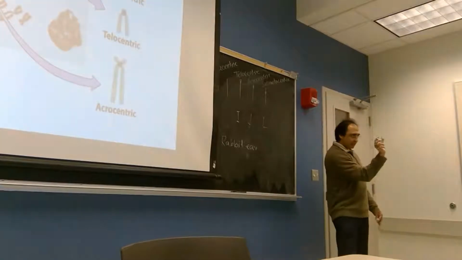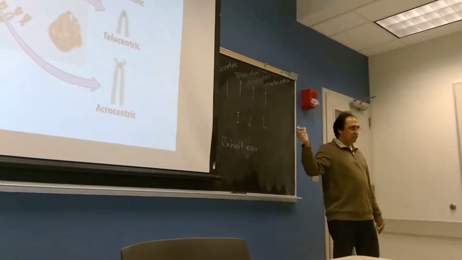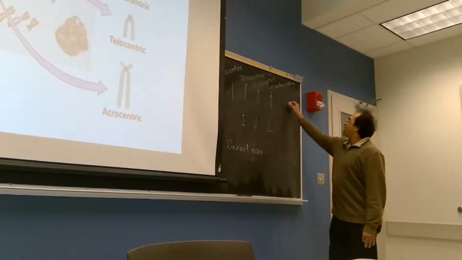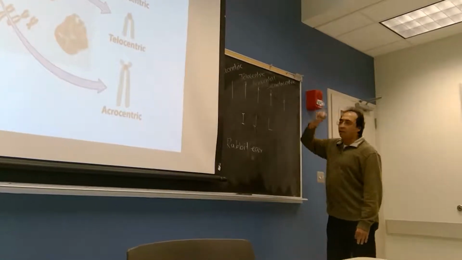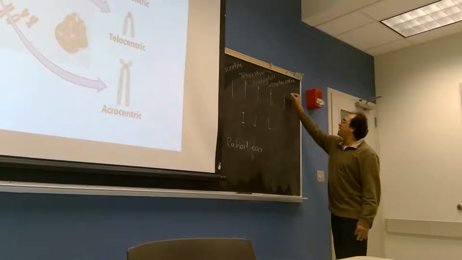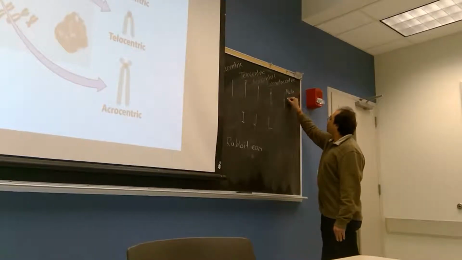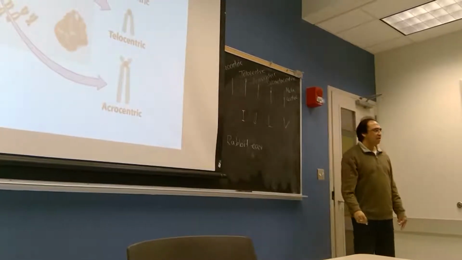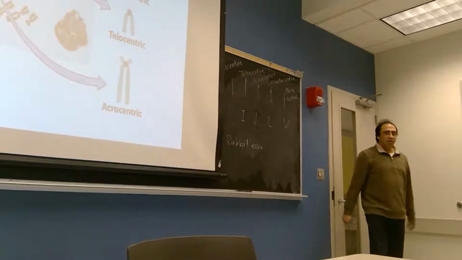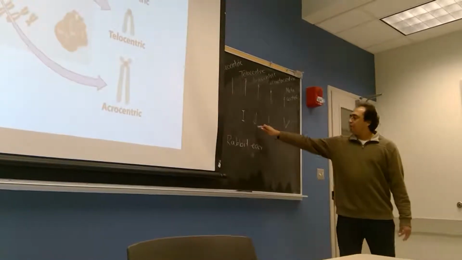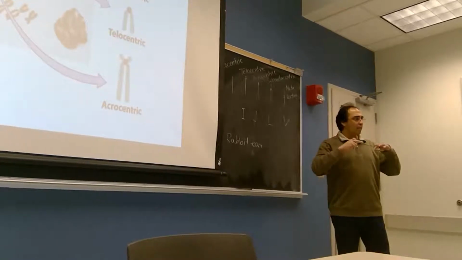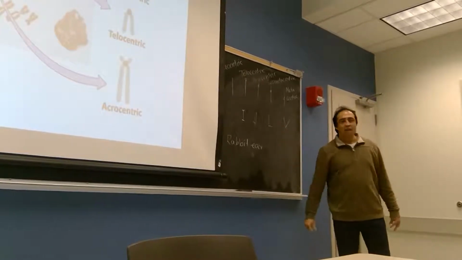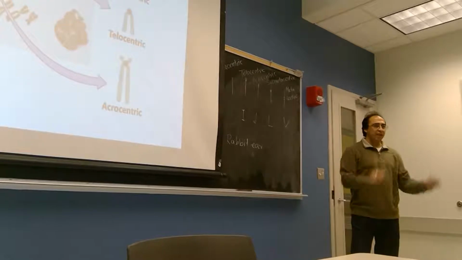If it is L-like structure, the latter part is a little bit bigger than the J. So it is called submetacentric chromosome. If the centromere is truly in the middle of the chromatid, then it is called metacentric, and you will find the V-like structure. Both arms are equal. In the other cases, one arm is long, one arm is short. In case of J, that arm is very short. In case of L, that arm is a little bit longer. But in case of metacentric chromosome, you will find the V-like structure.